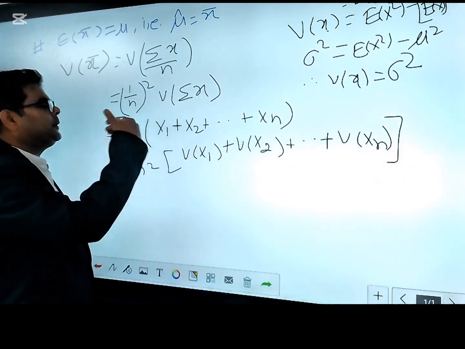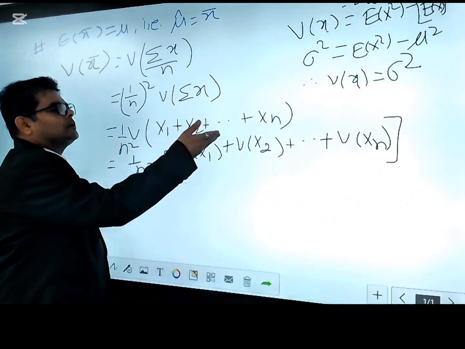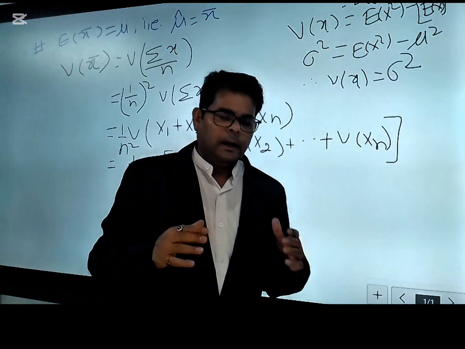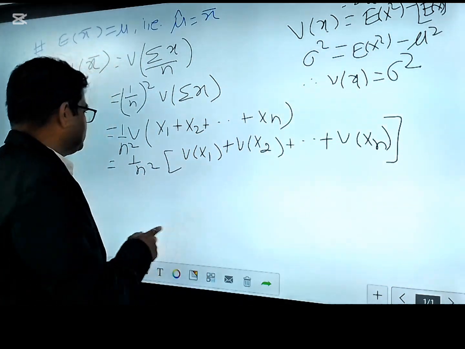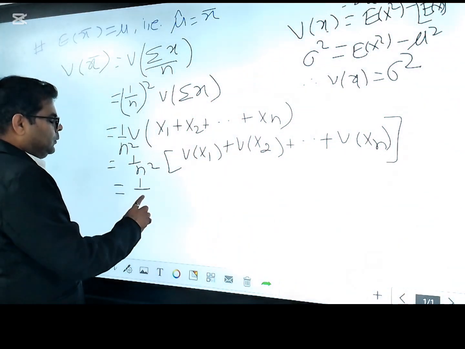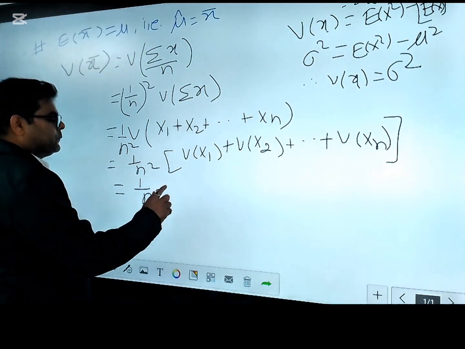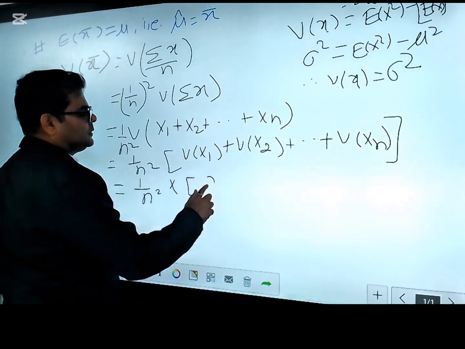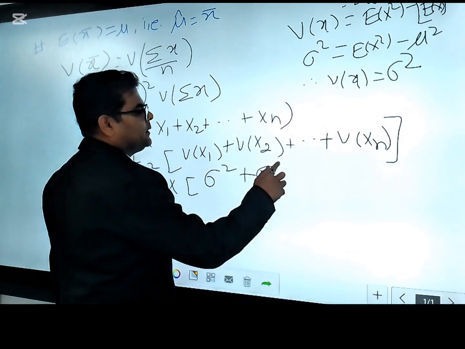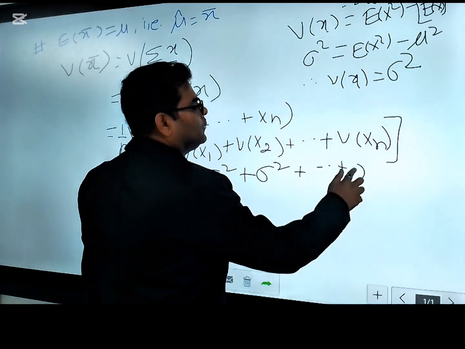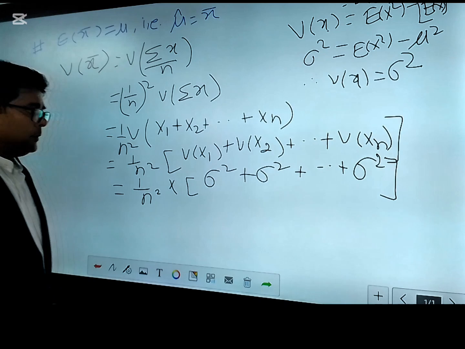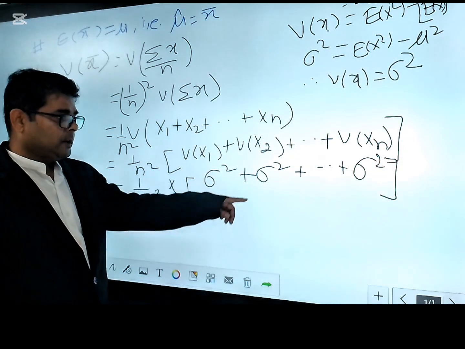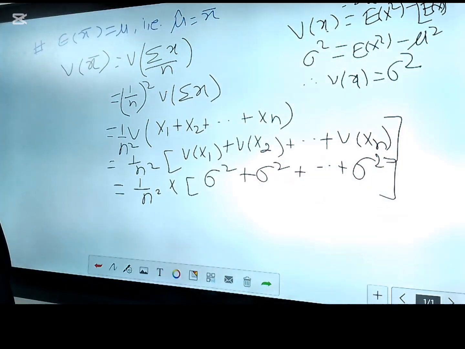So even if you predict through the sample x1, x2, up to xn, you are predicting the variance of the same population, and one population has only one variance. So what you can write here is 1 by n square times sigma square plus sigma square up to sigma square, because this is the same population. If they were different, then we would write sigma 1 square, sigma 2 square, sigma 3 square like this.